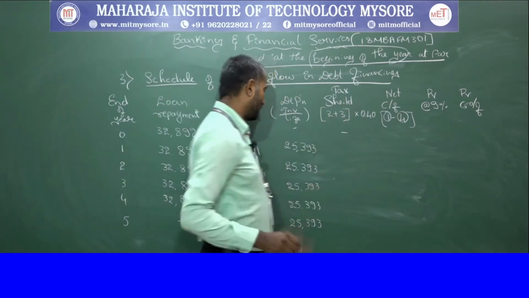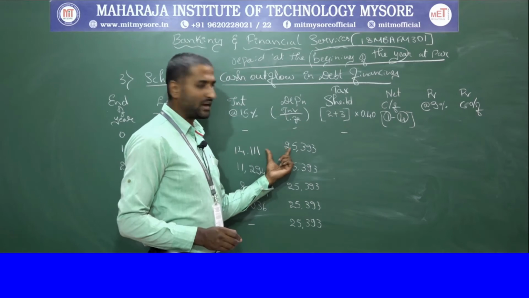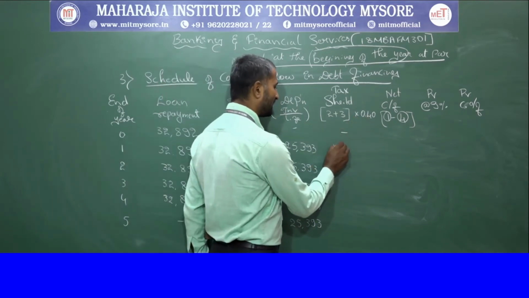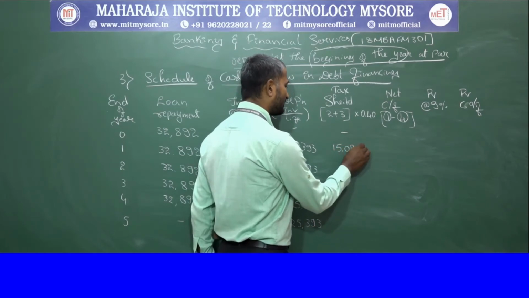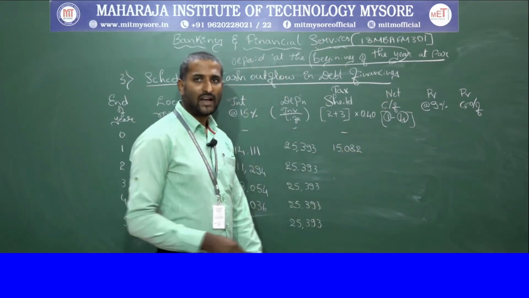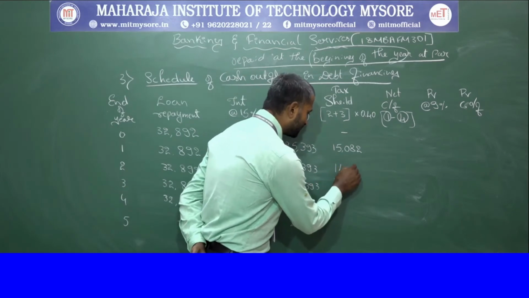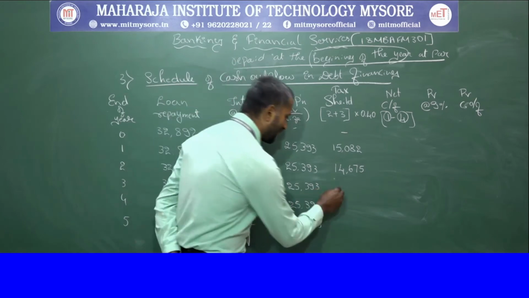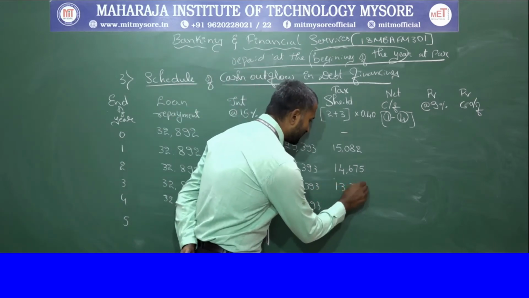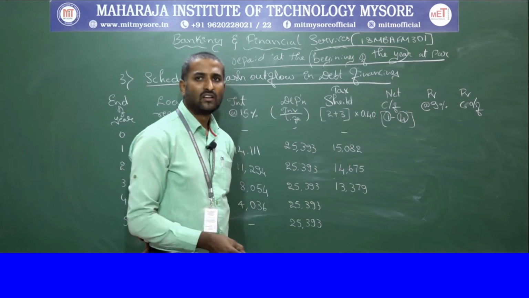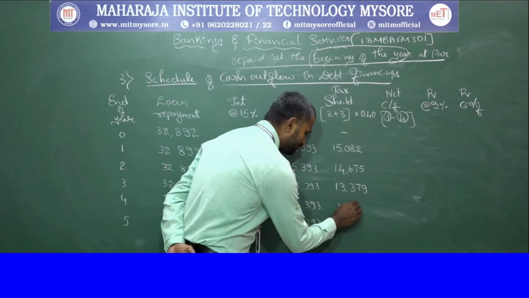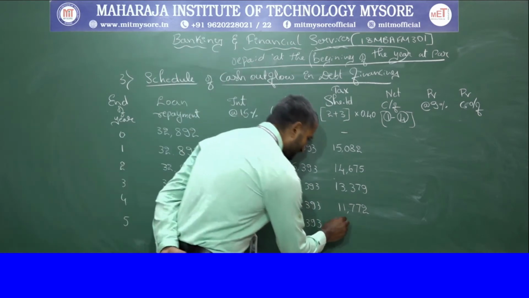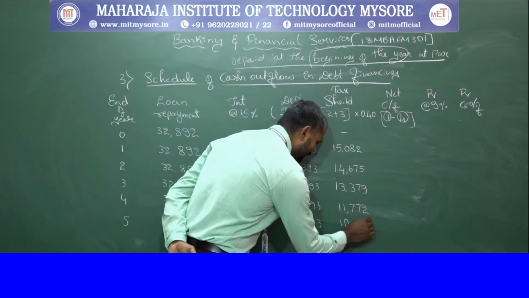So take the total of these two and multiply by 40%, which results in 15,082, 14,675, 13,379, 11,772 and 10,157.